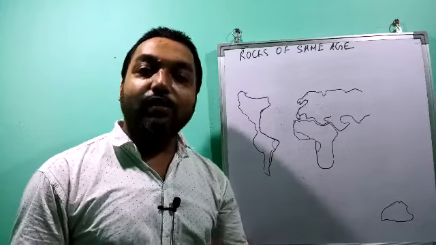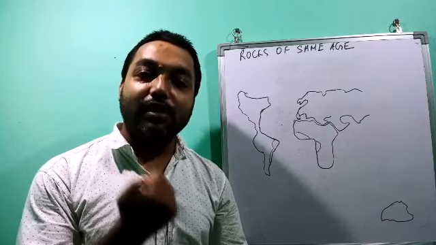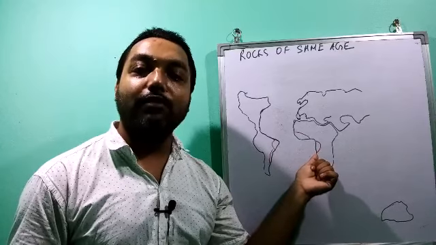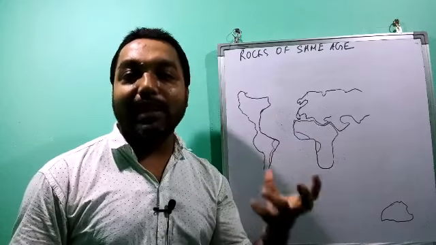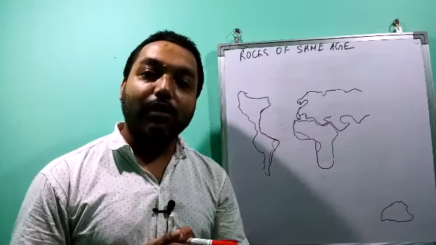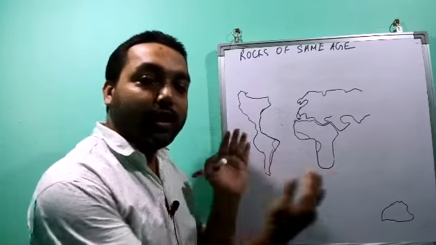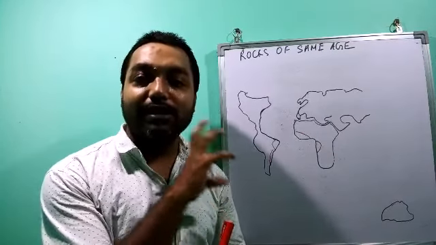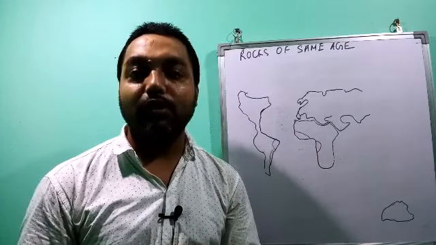Then next is marine ocean life, that is the fossils of marine animals that live, or plants that can survive, underwater. The same kind of animal fossil is found here, and the same kind is found here also. In both climates, even today, the same animals and the same type of plants cannot survive. But still, how is the same kind of animal or plant fossil found there? So it is assumed that someday both continents were together. Because of that, at that time the same animals, same plants were found there, same rocks were formed there, but later on it was separated. So this is the second evidence put forward by Alfred Wegener.